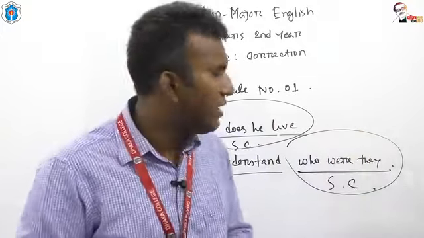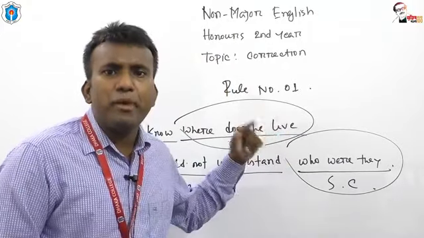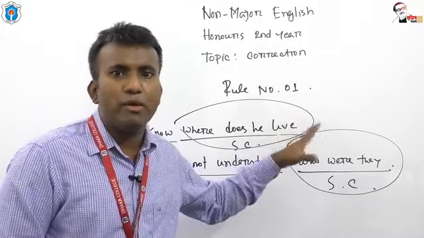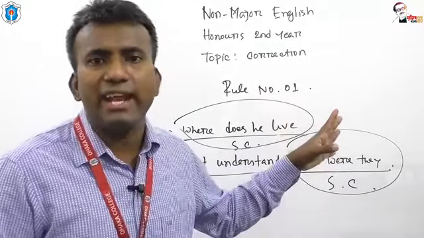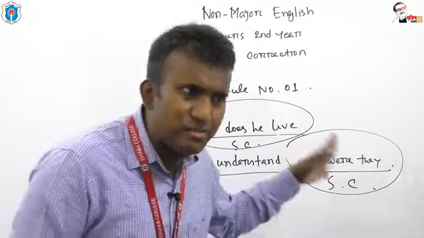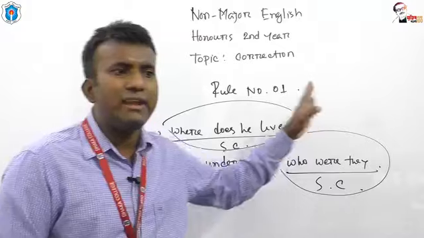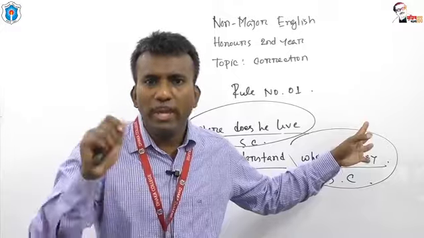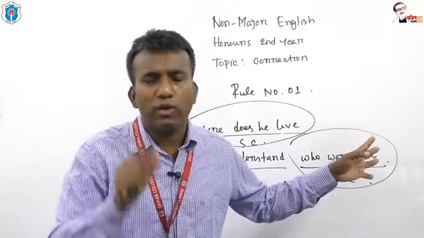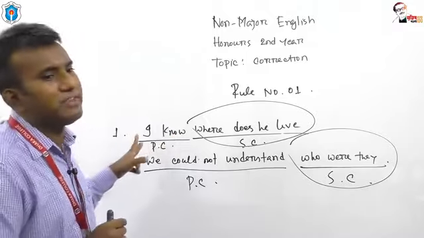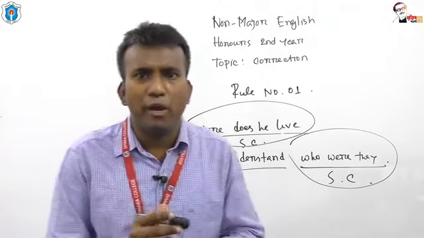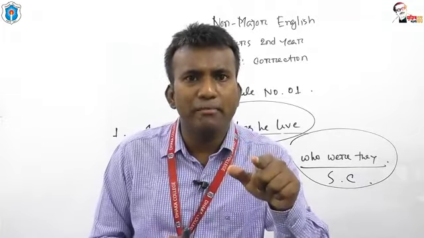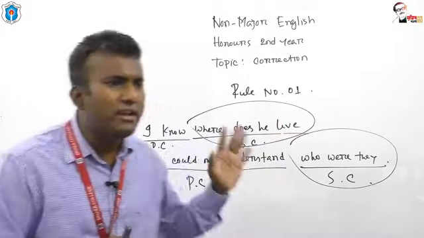Another question for you. What type of punctuation mark do we use at the end of a complex sentence? It must be determined by the principal clause. That means at the end of a complex sentence we will use the punctuation mark according to the sentence of the principal clause. So the punctuation mark you are going to use should be determined by the sentence used in principal clause.